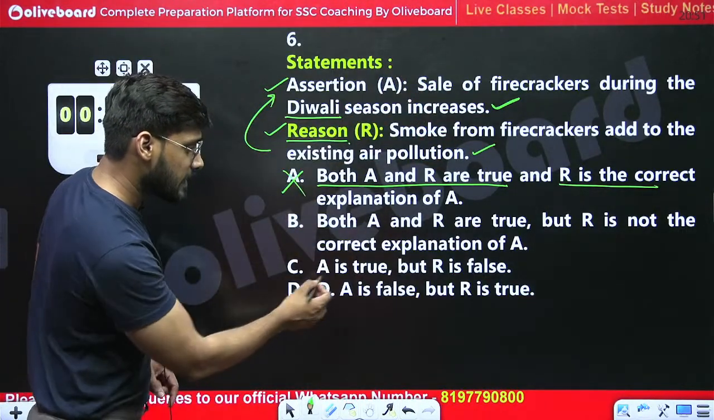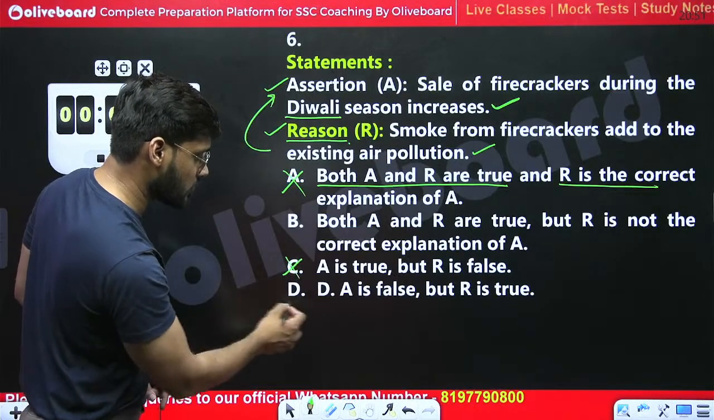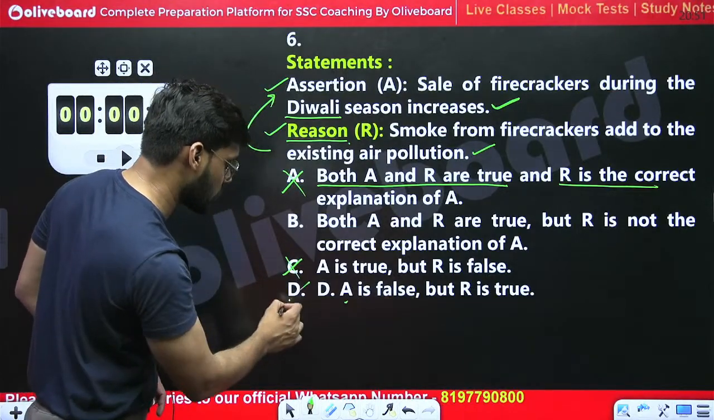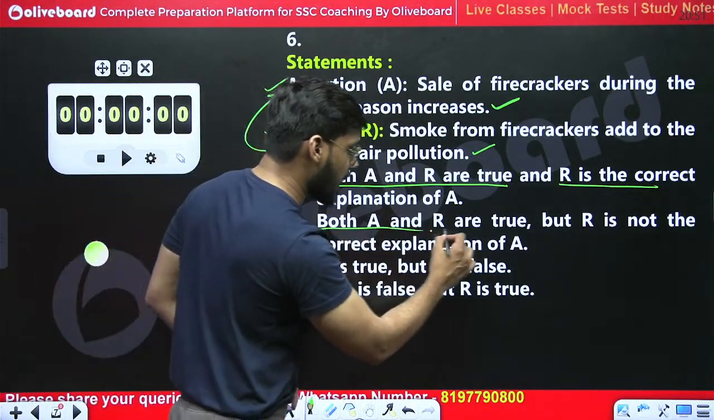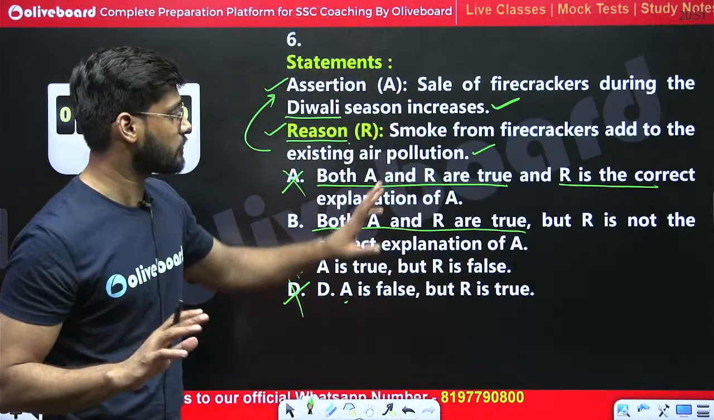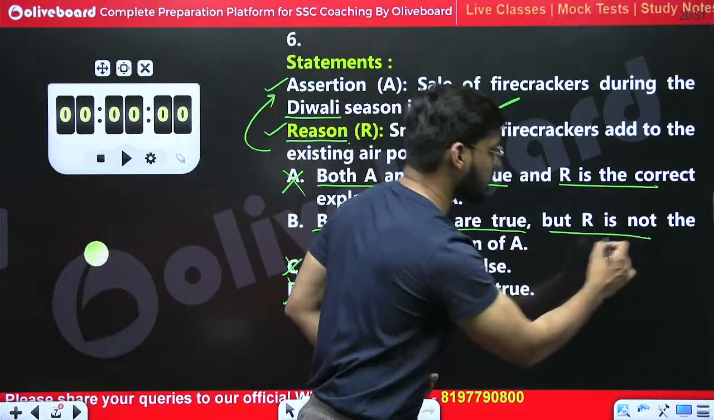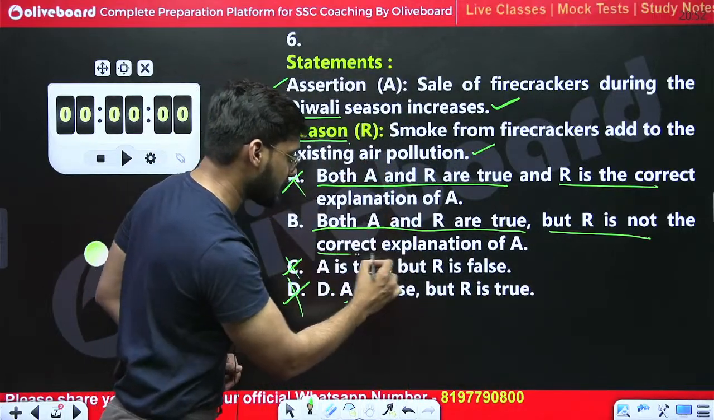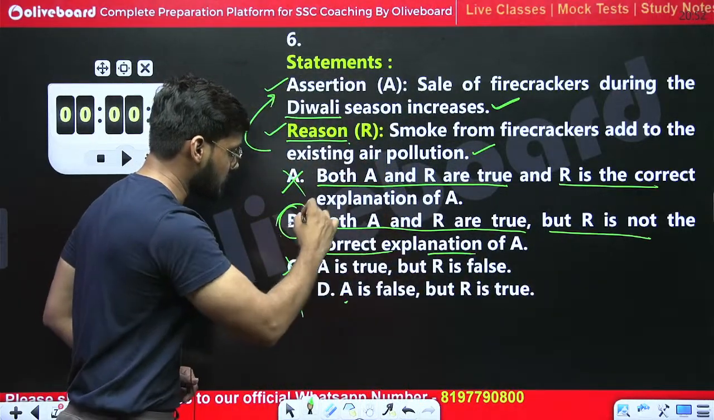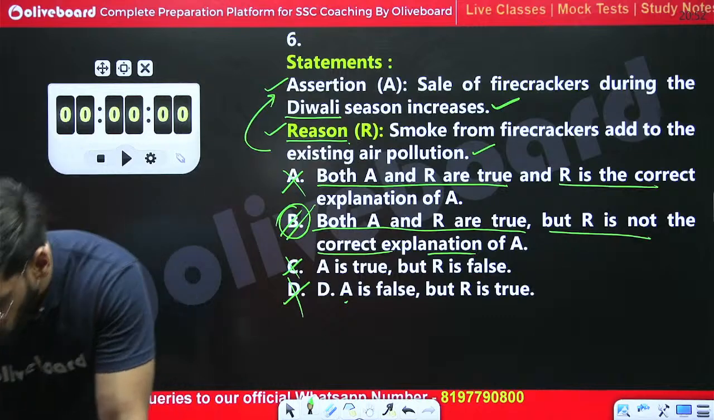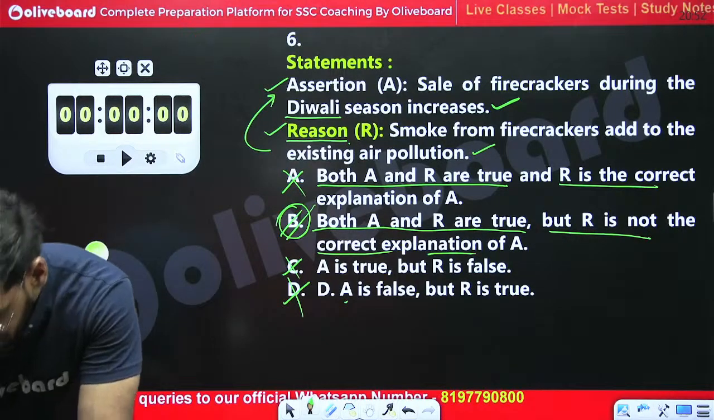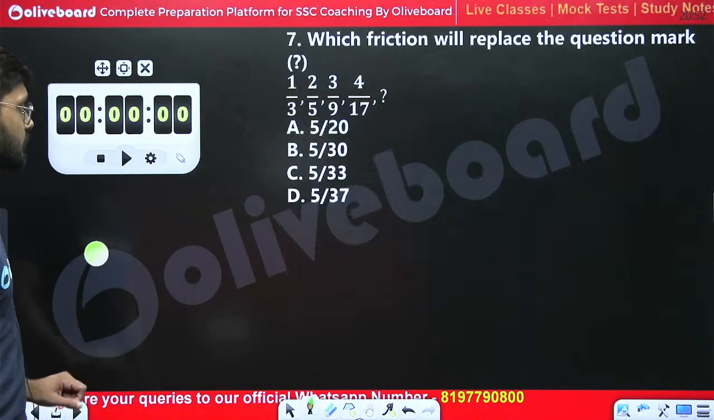So A is true but R is false, this is wrong. A is false but R is true, this is also wrong. Both A and R are true, yes, we are satisfied that A and R are true independently, but R is not the correct explanation of A, and hence option B is the right answer. Option B is the right answer.